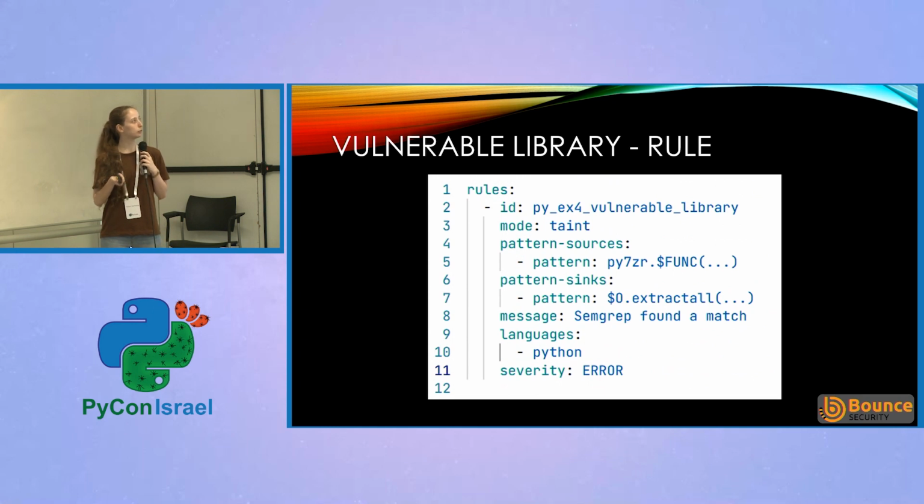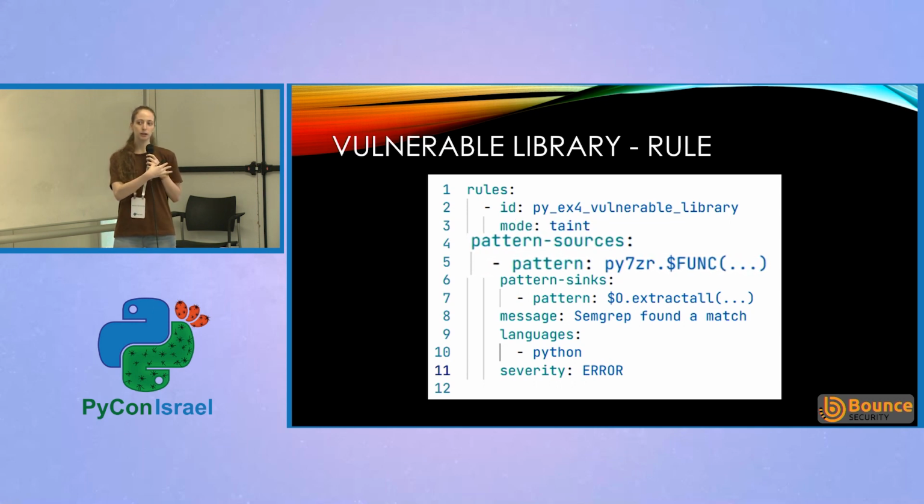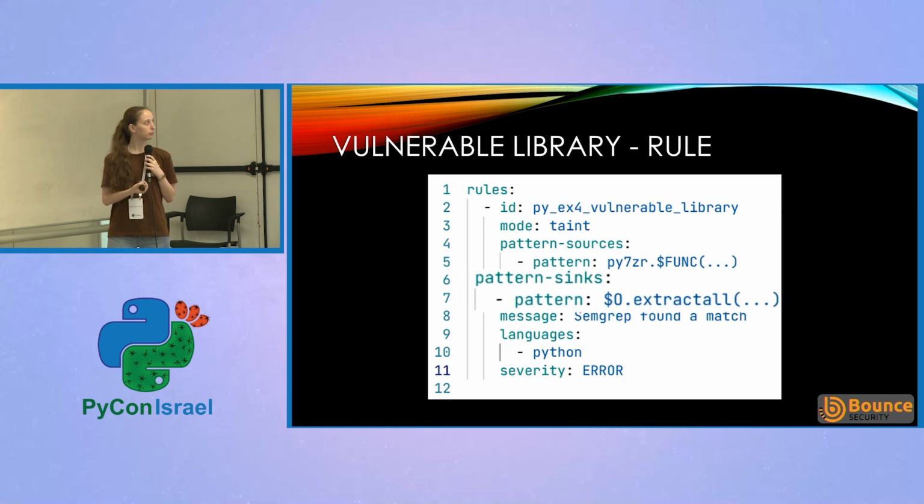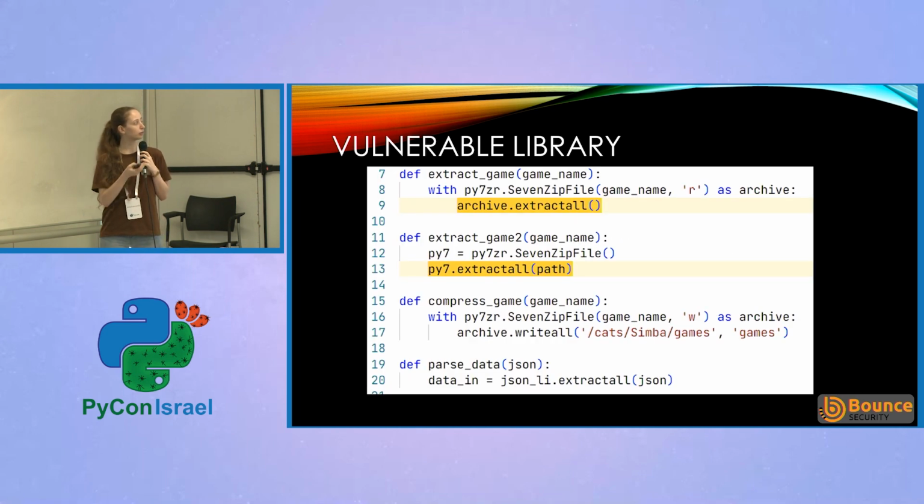So what we are going to do here is use, again, taint mode. And our source is going to be something that comes from the 7zip library and ends up in the extract all function. So we won't find any cases where we used extract all that's not from the library, and we won't find anything that is from the library but is not a vulnerable function. And when we run this tool, we find only the first two cases that are vulnerable.